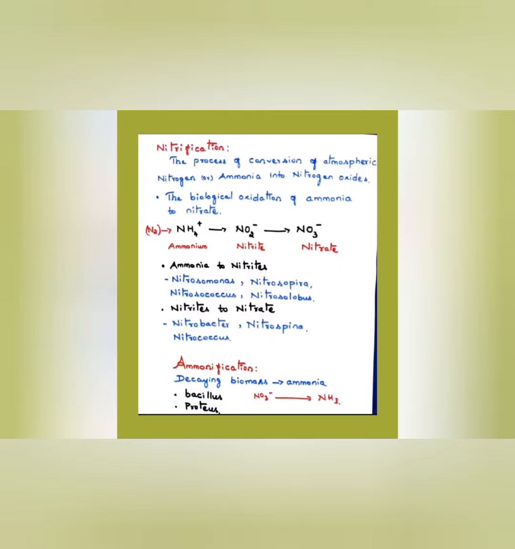Now let us focus on a few important points. Nitrification is the process of conversion of atmospheric nitrogen into nitrogen oxides, or the biological oxidation of ammonia into nitrate.